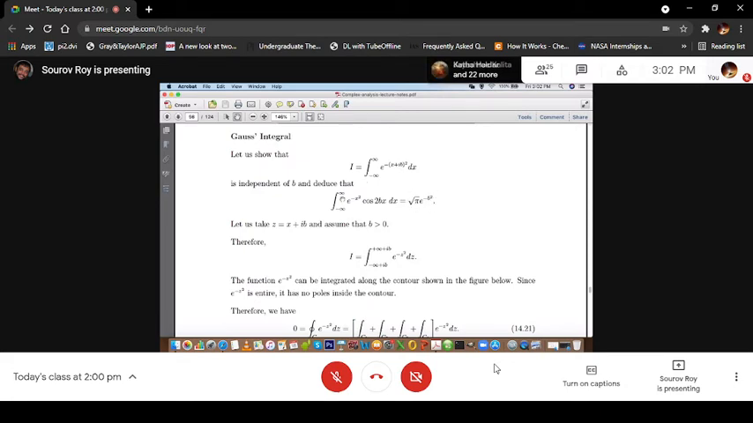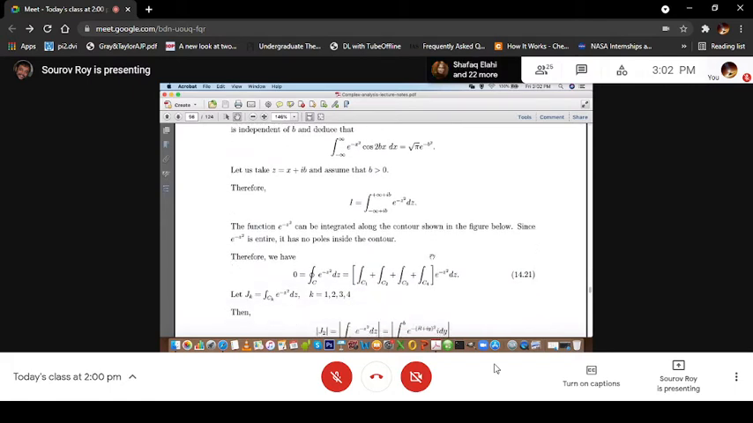Okay, so this is the result that we want to discuss, but before that we have to show that this integral, integration minus infinity to plus infinity e to the power minus (x plus ib) whole square dx, is independent of b. So in order to prove this, let us take z equal to x plus ib and assume that b is greater than 0. You can also take b less than 0, you just have to choose a different contour in that case. Therefore z equals x plus ib, so e to the power minus z square dz, dx equal to dz. And the integration is from minus infinity plus ib to plus infinity plus ib.